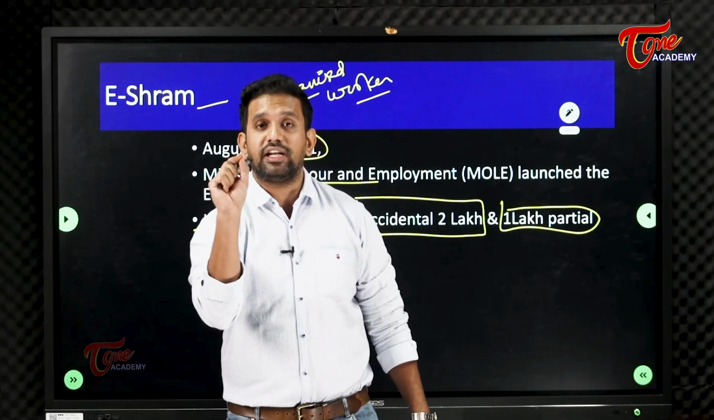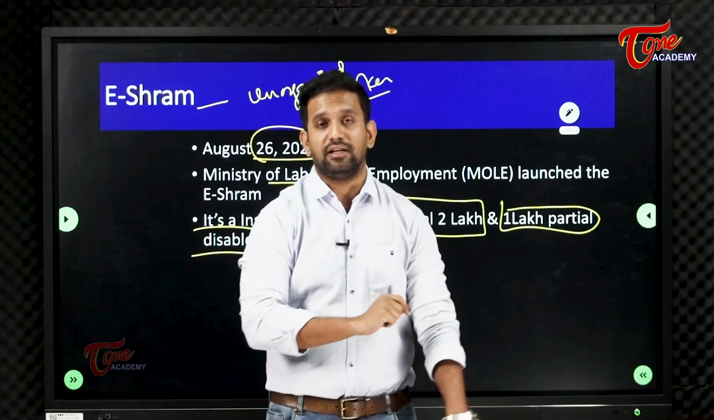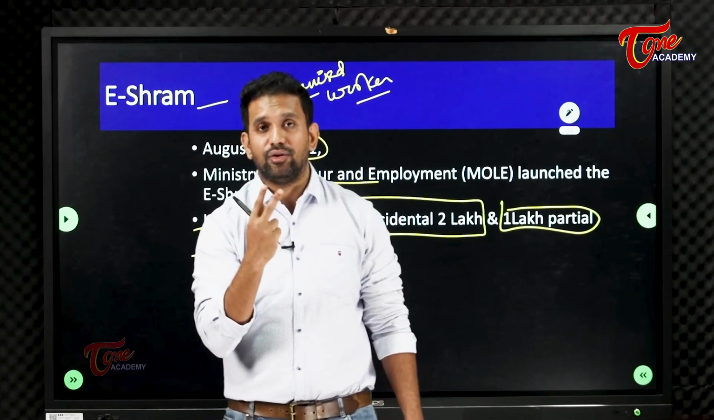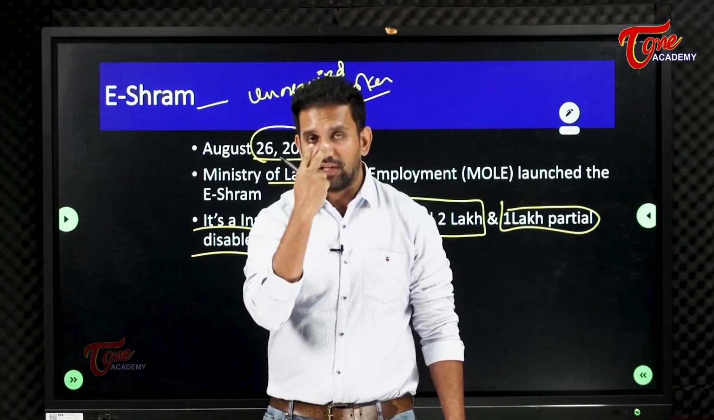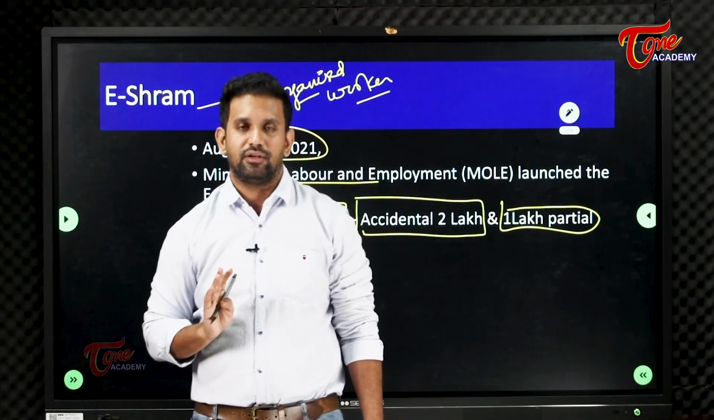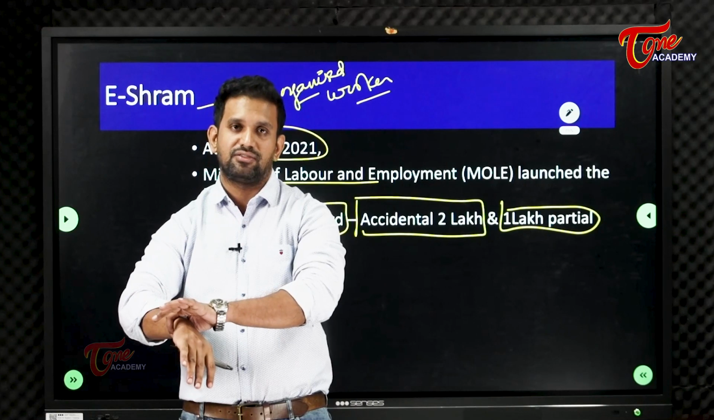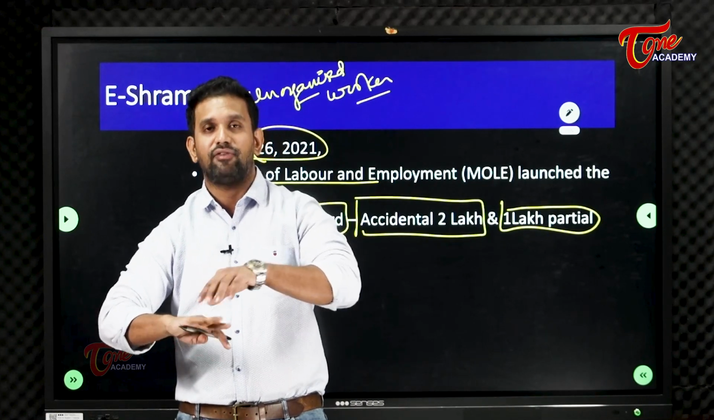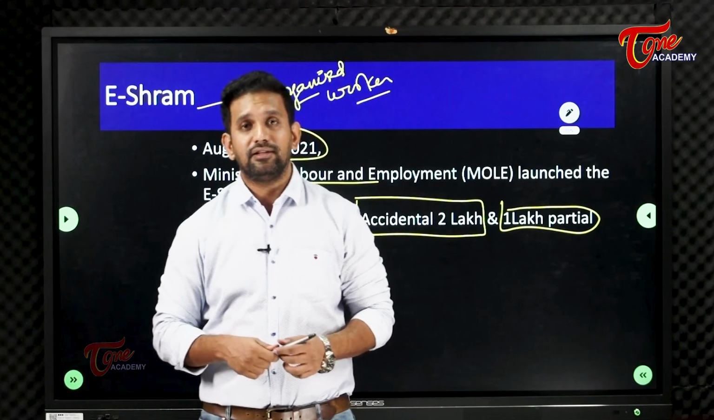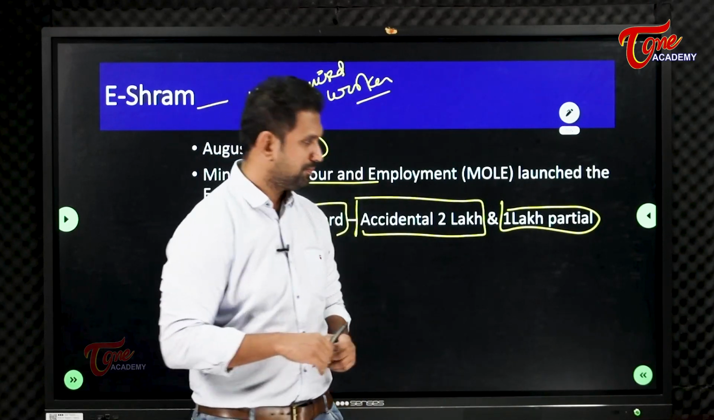It means you should lose 40% of the ability of a particular function. Like the eye, the function is to see. If I lose 40%, it means one eye I am not using. 40% means I don't have this wrist or one hand. If you lose 40% of the function of a particular body part, then you are called partially disabled.